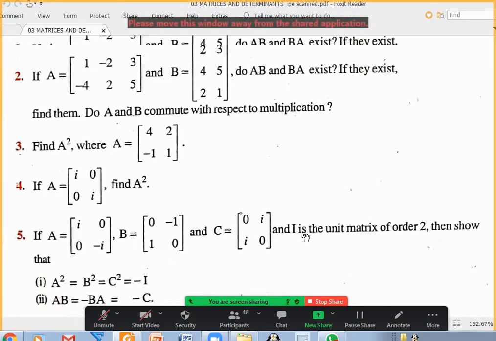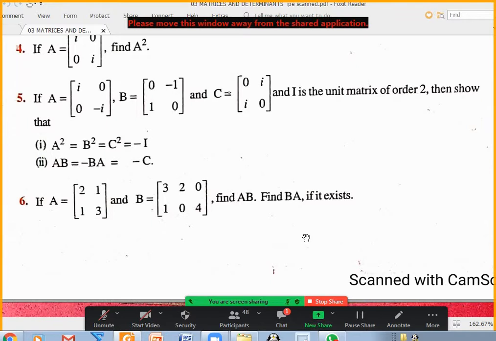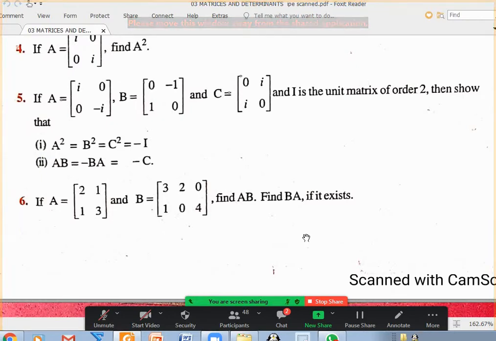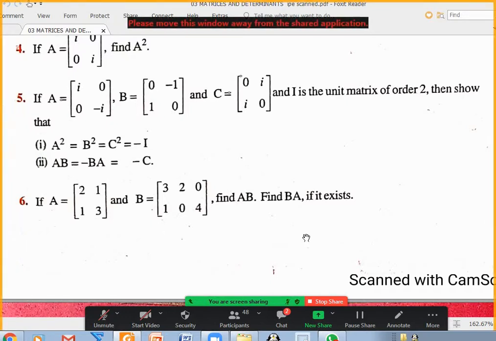Fifth one you have doubt. Okay, yes, sir. In fifth question, you just have to find a square. What is your doubt? You are not able to do it, or question is not clear? Sir, they ask a square is equal to b square is equal to c square, sir. But you don't have to prove a square equal to b square. You just prove a square equal to -I, b square equal to -I, c square equal to -I separately. Yes, sir, but a square is not coming -I, sir, because I let use unit matrix.